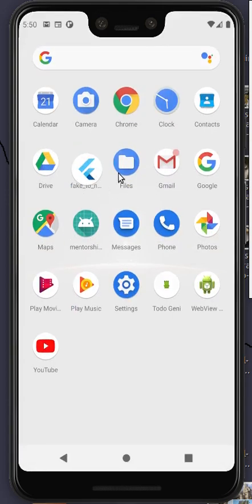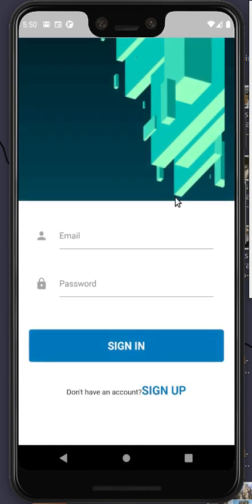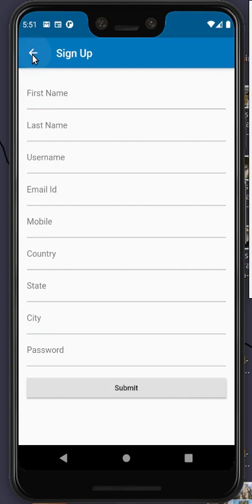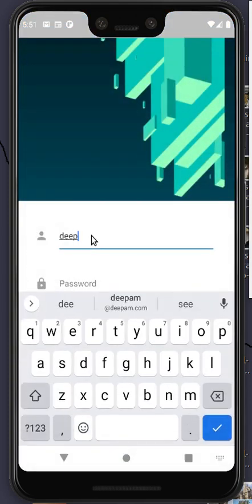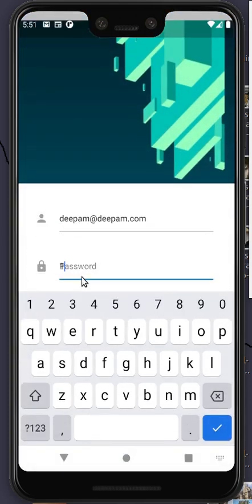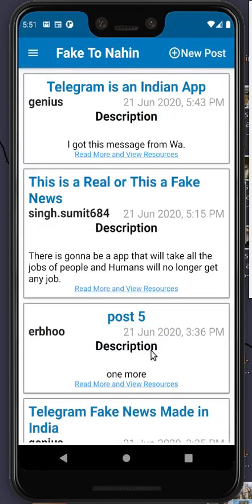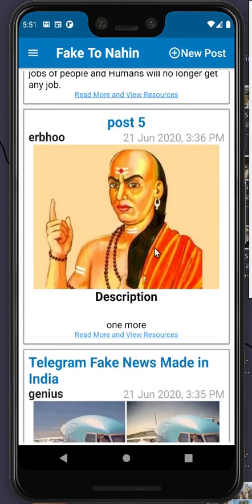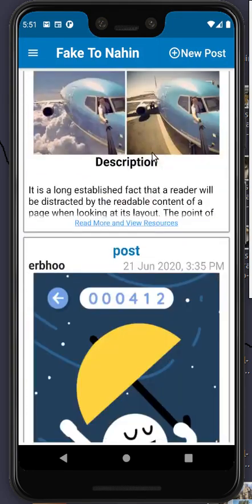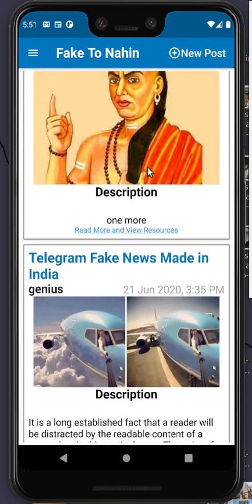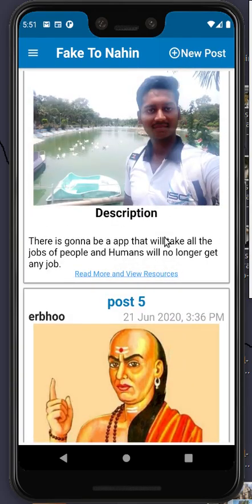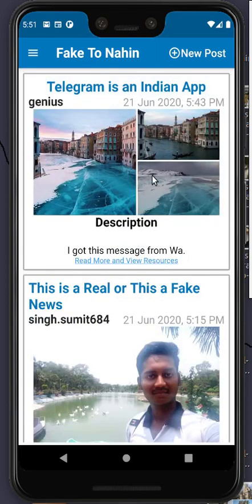We'll click on our app, Fake to Nahi, it will open, and there is a sign up step. Here I have already signed up. I'll put in my email and password and sign in, and these are all the posts of fake news, or suspicious news, which many signed-in users have posted. For now we have just added dummy data, but it is dynamically generated from the database. So we have added dummy pictures only.